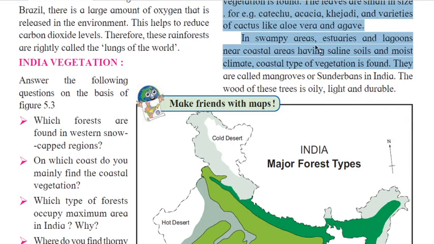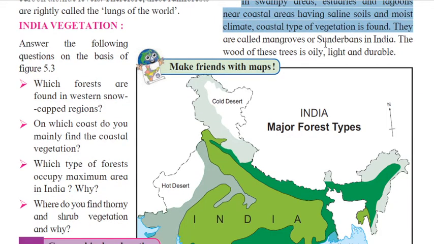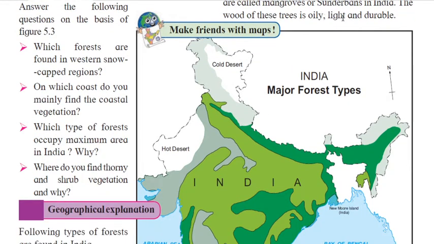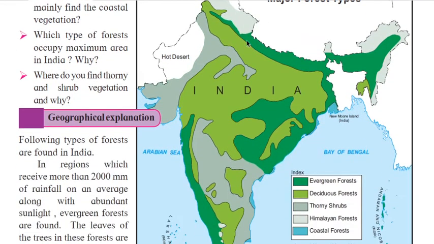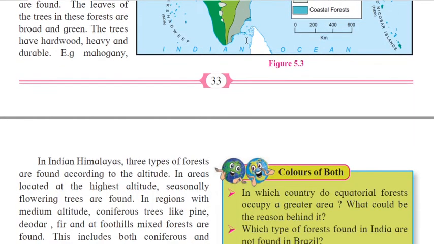In swampy areas, estuaries and lagoons near coastal areas having saline soils and a moist climate, coastal type of vegetation is found. They are called mangroves and Sundarbans in India. The wood of these trees is oily, light and durable. Okay, so this is about the geographical explanation about India.